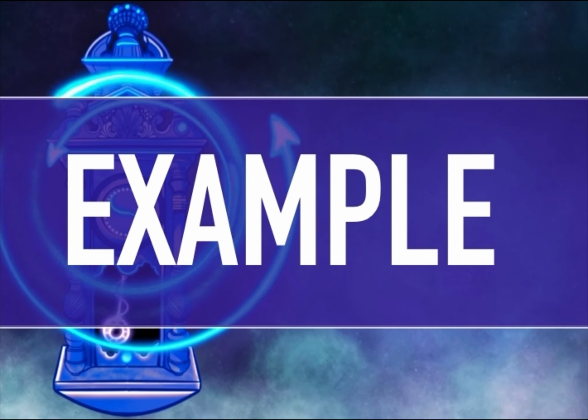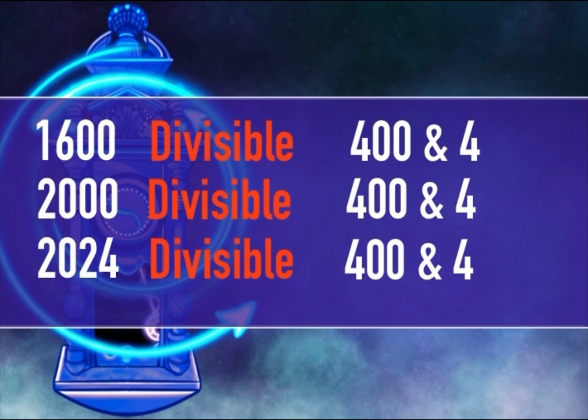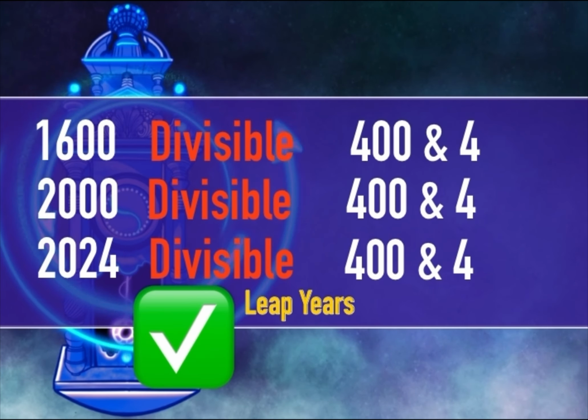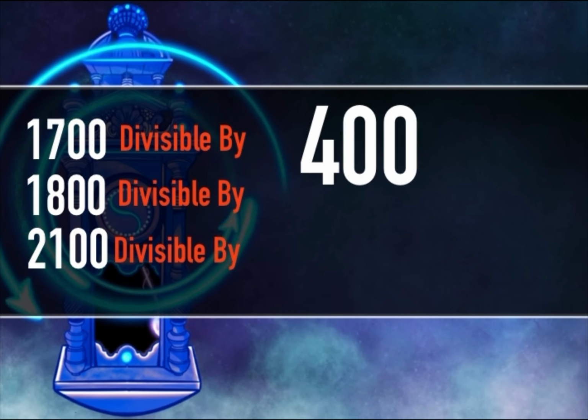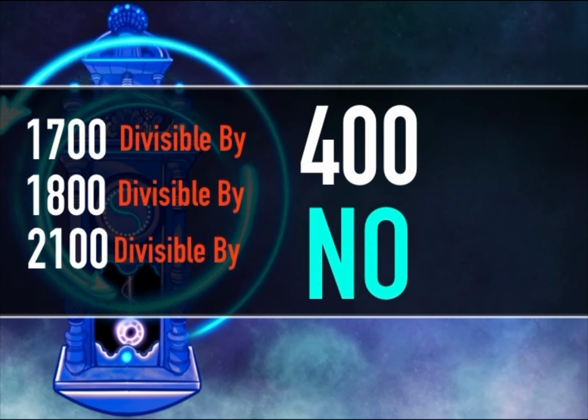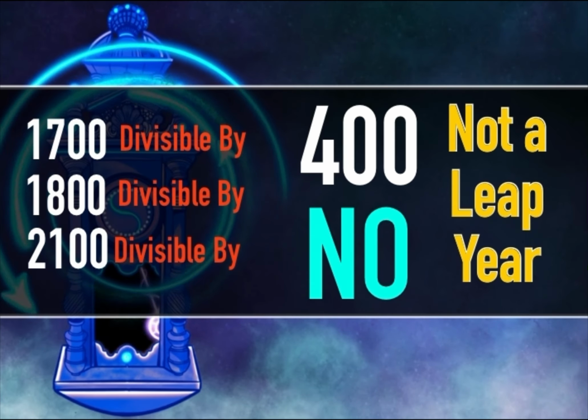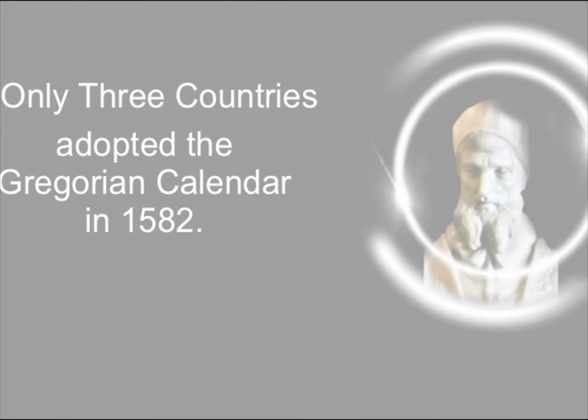Example: 1600, 2000, 2024. Divisible by both 400 and by 4. They are leap years. 1700, 1800, and 2100 are not divisible by 400, therefore they are not leap years.